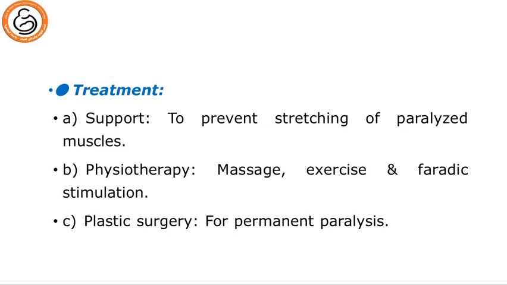For the treatment, we do support to prevent stretching of the paralyzed muscle, and this should start as early as we diagnose the brachial plexus injury. Physiotherapy, doing massage, exercise, electrical stimulation. If we start early, the results are good. And sometimes we do plastic surgery for the permanent paralysis and deformities.